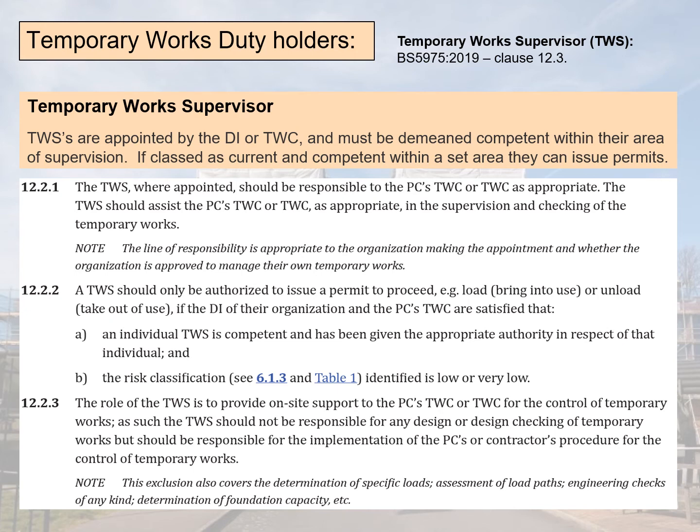This can only be authorised if the risk in the project is deemed as low or very low within Table 1 of BS 5975. The Temporary Works Supervisor provides on-site support to the Principal Contractor's Temporary Works Coordinator for the control of his and her temporary works, so the works allocated directly to them.